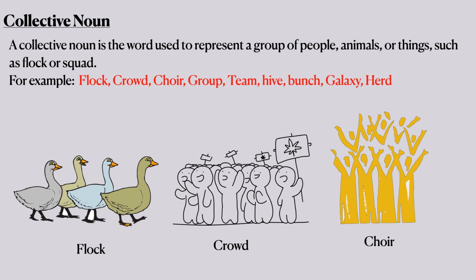A collective noun is the word used to represent a group of people, animals, or things, such as flock or squad. As the name collective indicates, it is a word that names a group of people or things. For example, flock, crowd, choir, group, team, hive, bunch, galaxy, herd. Just look at these pictures: flock of ducks, then crowd, then choir.